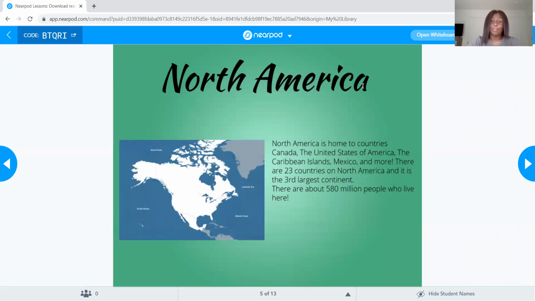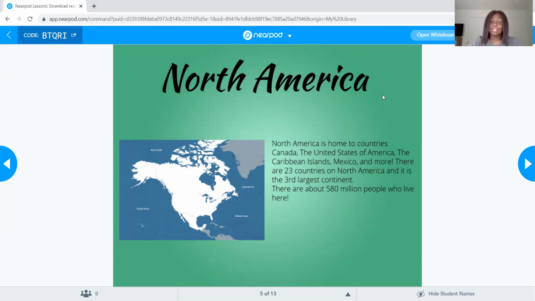We live on North America. The continent we live on is North America. If you could see right here, where my arrow is, the United States of America. We live on the West Coast, which is right over here in California. But here's a couple facts about North America. You want to pay attention because there will be a little quiz at the end.